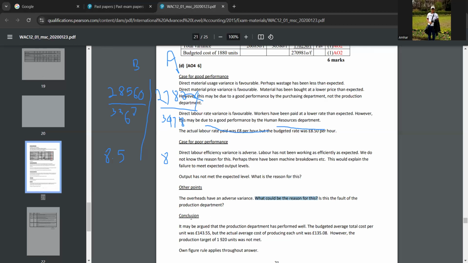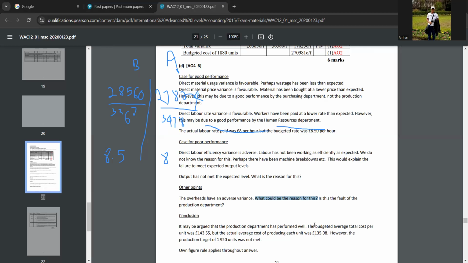Yeah, I understood. Okay, now look at the conclusion. It may be argued that the production department has performed well. The budgeted average total cost per unit was 143.55. Do you know how you got this value? The total cost divided by the number of units produced.